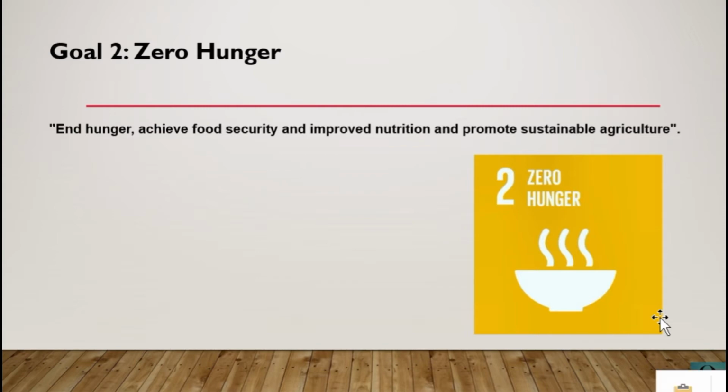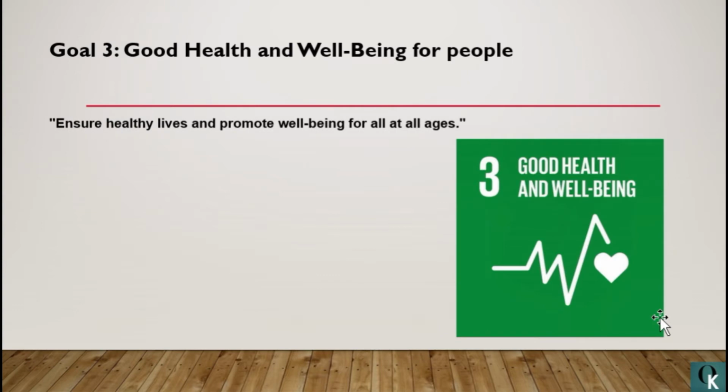The third goal is good health and well-being for people. Ensure healthy lives and promote well-being for all at all ages. There has been a tremendous decrease in life expectancy observed over the years. So we have to take care of all the factors which have led to the decrease in life expectancy and to various other mortalities, such as child and maternal mortality.